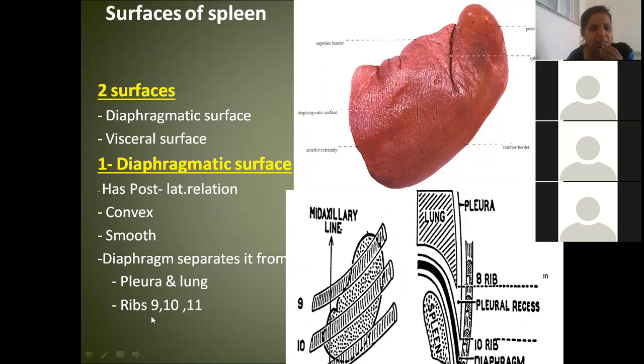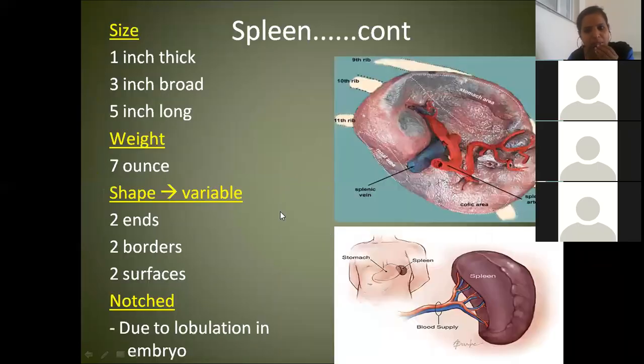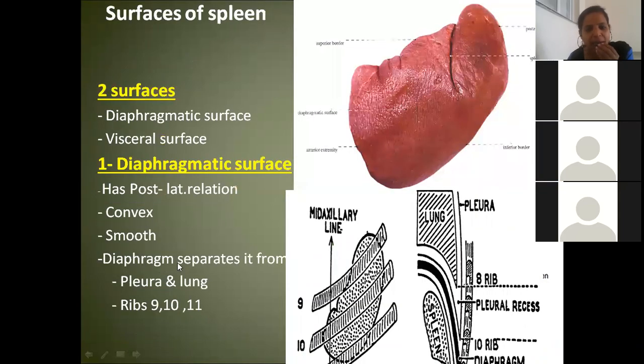So the diaphragmatic surface is resting on the 9th, 10th and 11th rib, and the diaphragmatic surface is convex and smooth. And if you observe from this picture again, this diaphragmatic surface is actually separated from the lung by means of pleura. What is the recess you have there? The diaphragm separates it from the pleura in the lung. What recess do we have there? Costodiaphragmatic recess. Very good, Ritika. Very good, Hemalata. So costodiaphragmatic recess. Okay, you can see. So this is the spleen, and here you have the costodiaphragmatic recess.